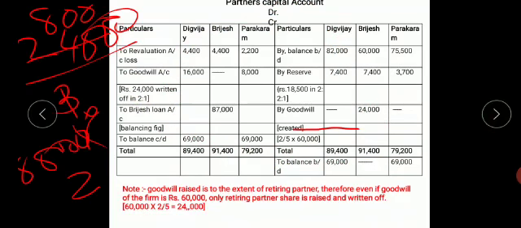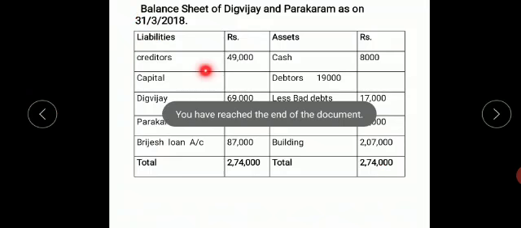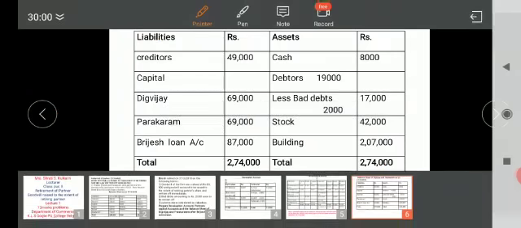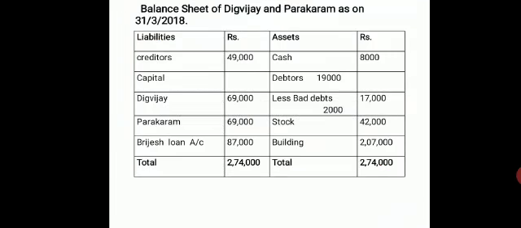Now we'll see the balance sheet. In the balance sheet you are going to have the creditors, which is taken from the opening balance sheet, 49,000. Now the partners who continue in the firm, Digvijay and Parakram, 69,000, the closing balances have to be taken.